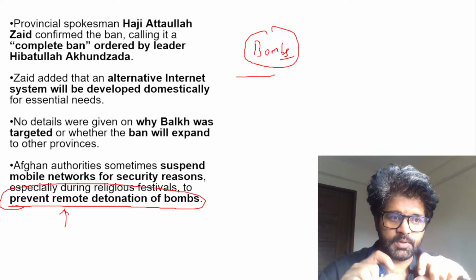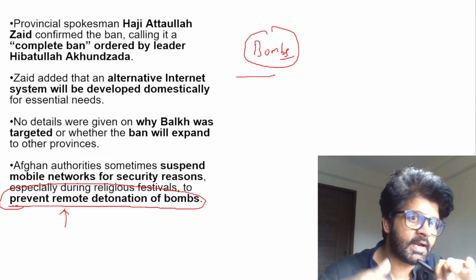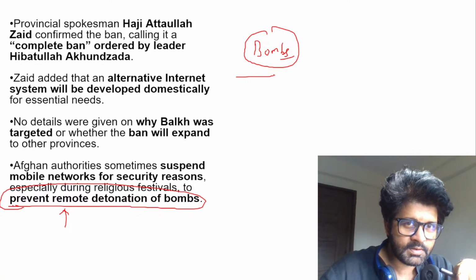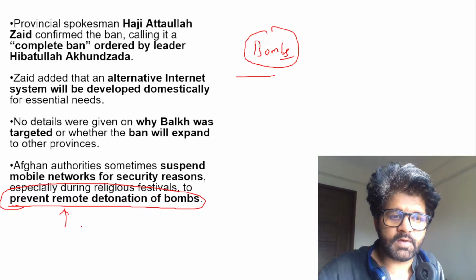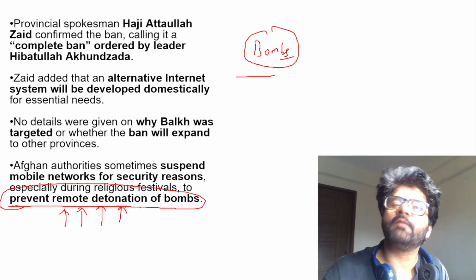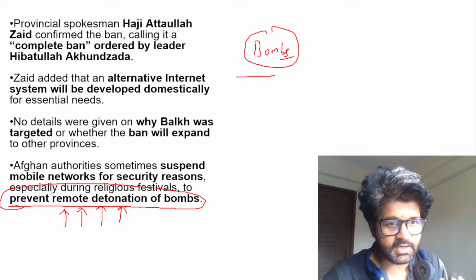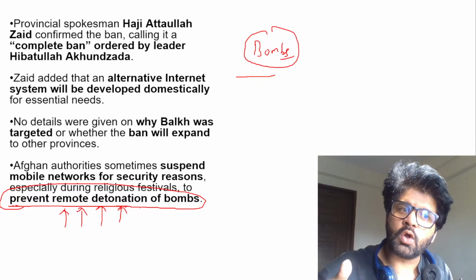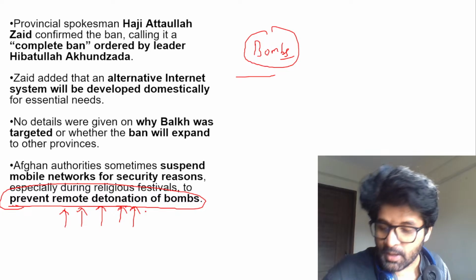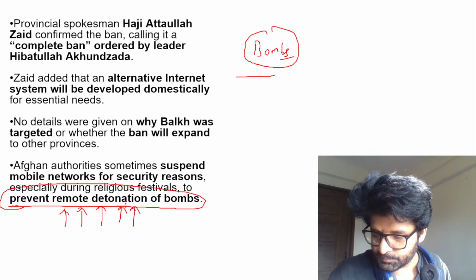People say, no, there is bad information, that's why the internet ban happened in Manipur, this and that. No, there are other aspects also involved which may not be revealed to us from a strategic perspective. We are knowing this here because Afghanistan is doing it. In India, even if an internet ban is happening because of this reason, you will never know it, from a security and strategic perspective. So an internet ban is not always done to prevent the spread of information or misinformation. Sometimes this is also the reason. Are you understanding what preventing remote detonation of bombs is?